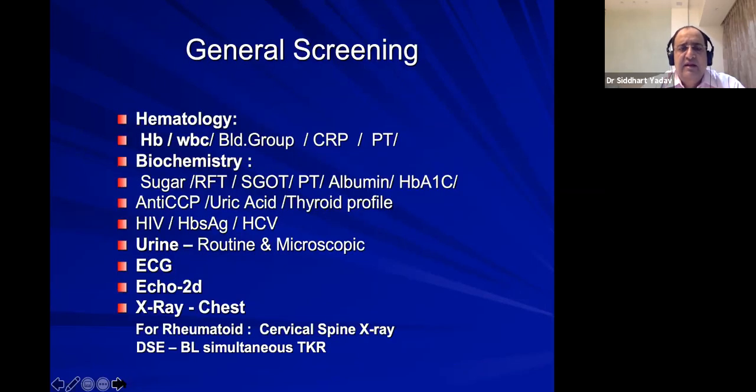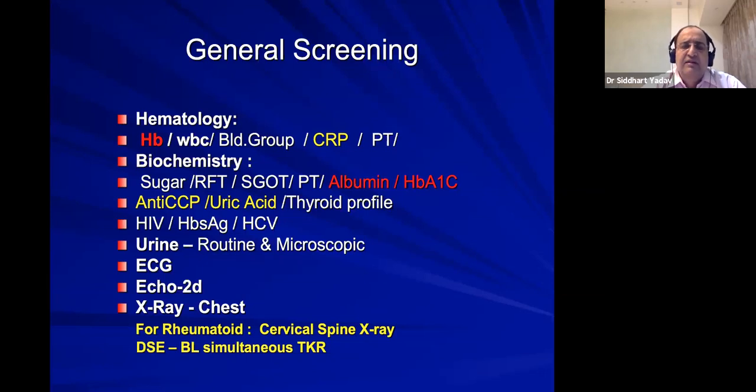So general screening, we do all these blood tests, and out of this, we should know the nutritional status of the patient. For that, hemoglobin should be up to the level of 10. Below 10, it is not acceptable. Albumin up to 3, and HbA1c 8.5 or lower. If these three parameters are good, it is good for wound healing.